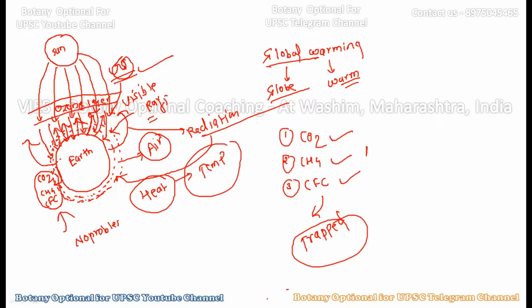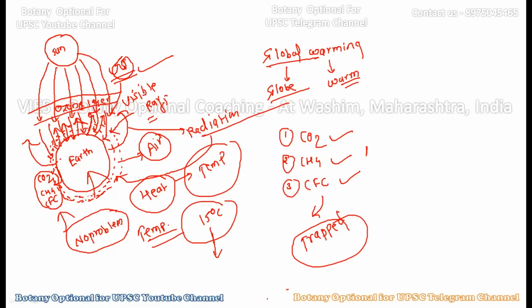This has been happening on Mother Earth since the ice ages, or since the formation of the Earth, and that is why we have a very good amount of temperature. The average temperature of our Mother Earth is 15 degrees Celsius. Due to this warmness, nearly all living organisms are able to survive on Mother Earth, right? Because these gases absorb the outgoing radiation and keep the Earth warm, we are able to maintain the 15 degrees Celsius temperature around the globe.